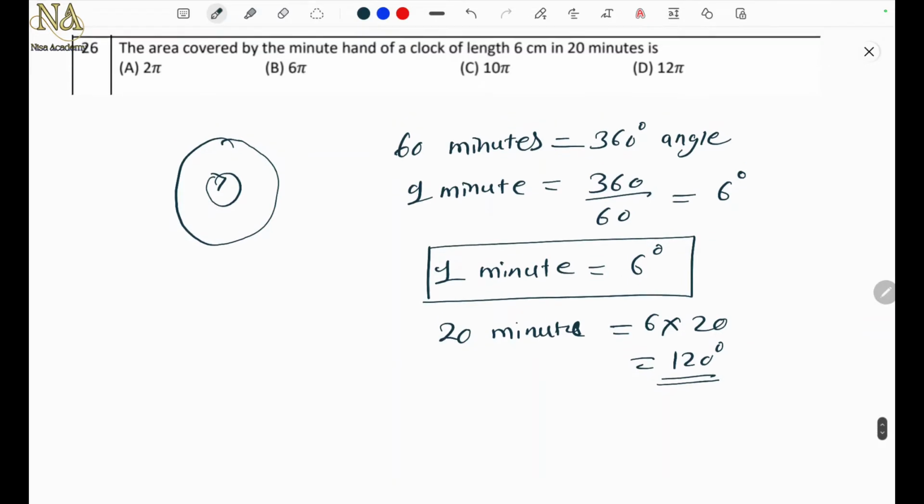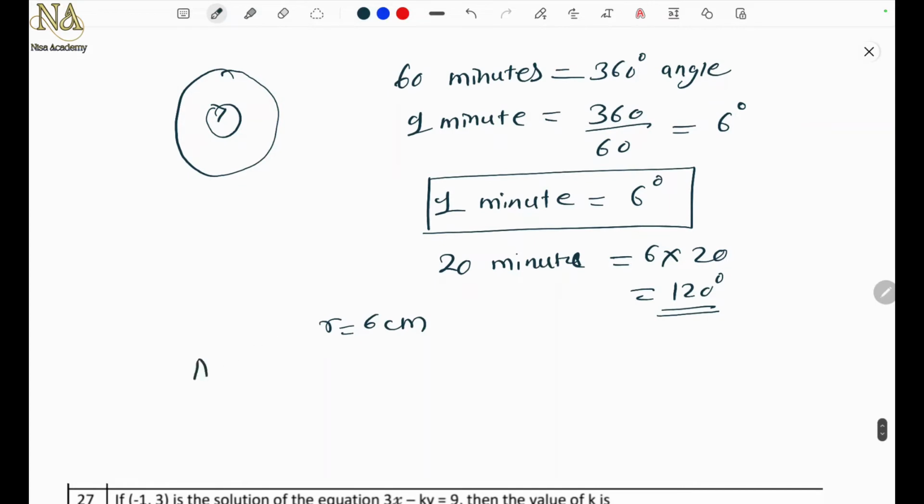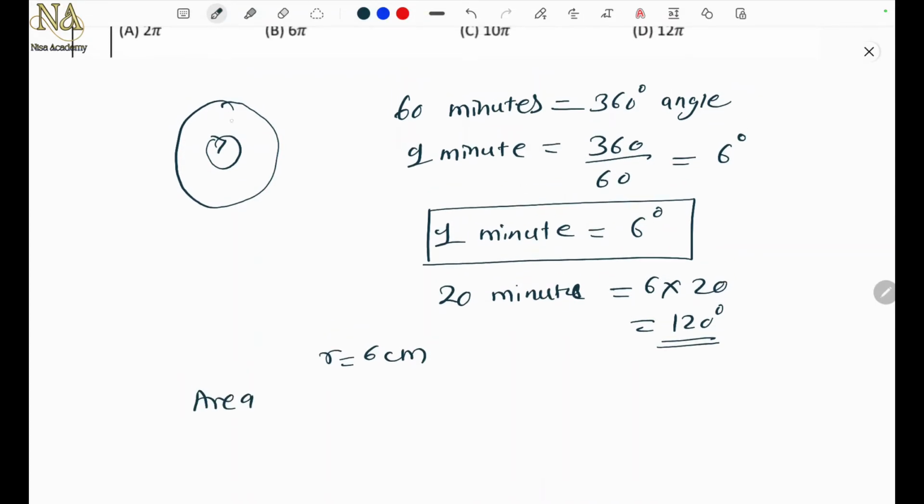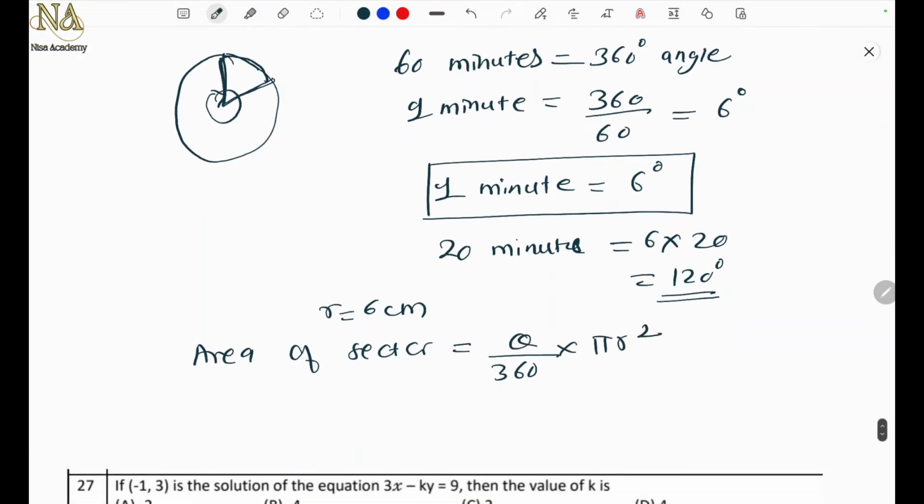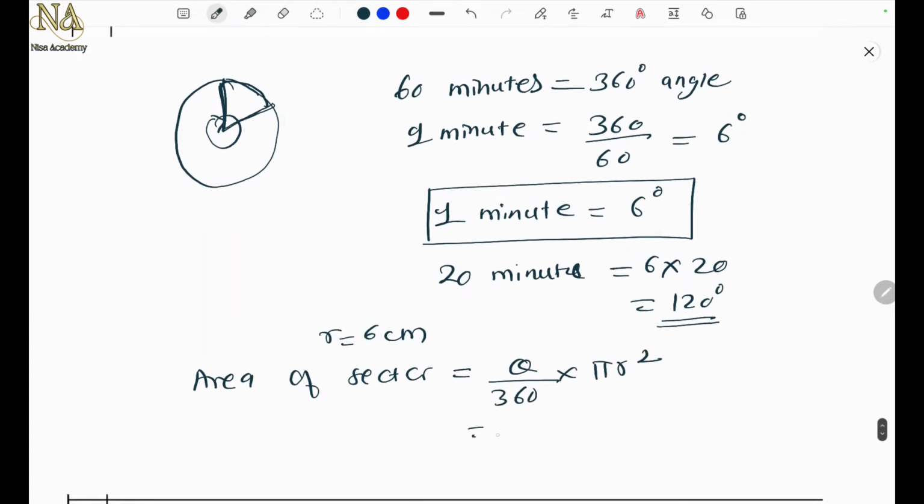So now length means what? The radius. Okay. So R is given as 6 centimeter, area covered. So obviously area, this they are asking now. See here, area covered in 20 minutes. So this area is what? The area of the sector, right? So area of sector is equal to theta upon 360 into pi r square. So theta is how much? Theta is 120 by 360.